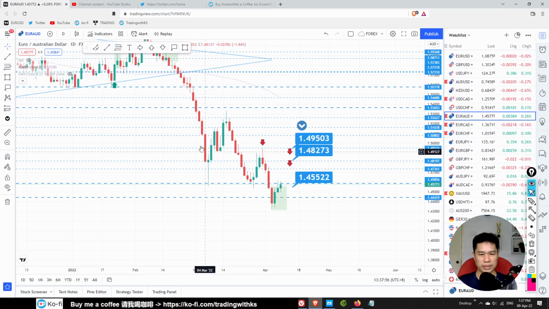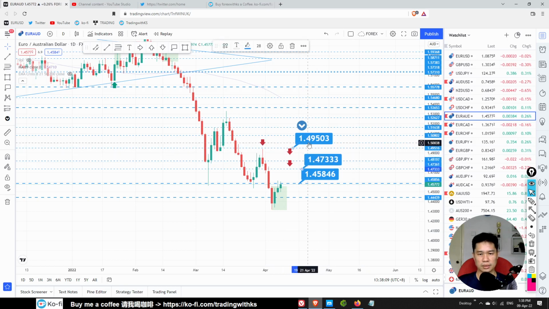Euro AUD, price is retesting this level. These are long-term levels. We got an inside bar here. So this one, we have to wait and see what happens here. We got a winning sell trade over here.